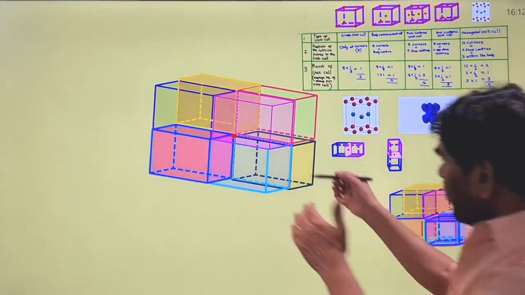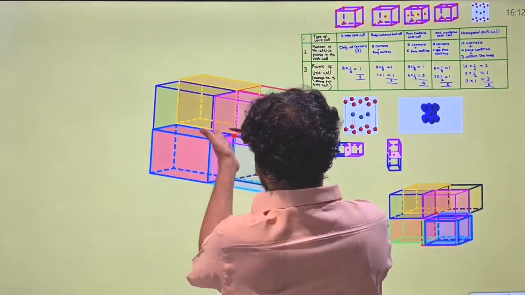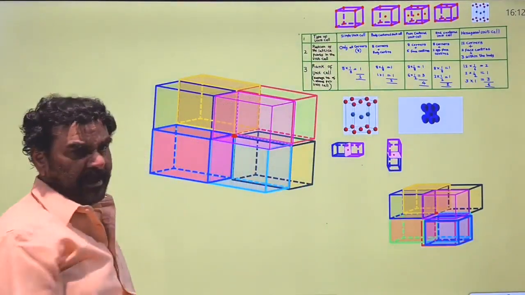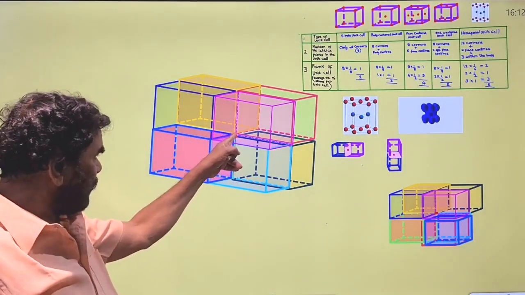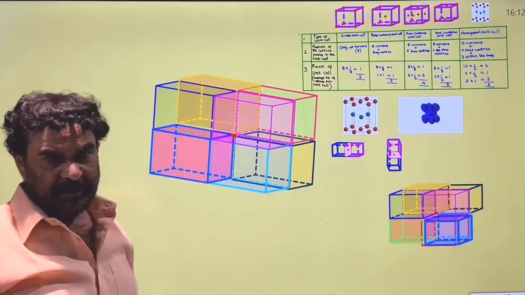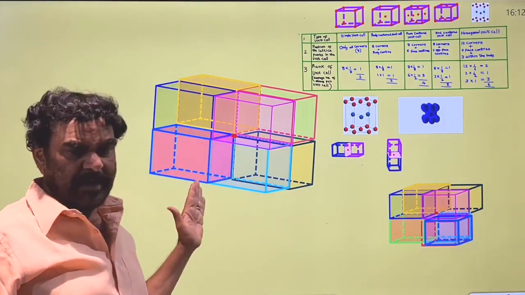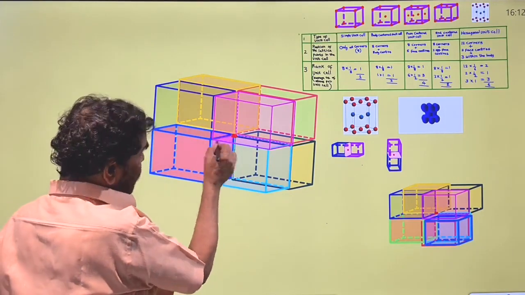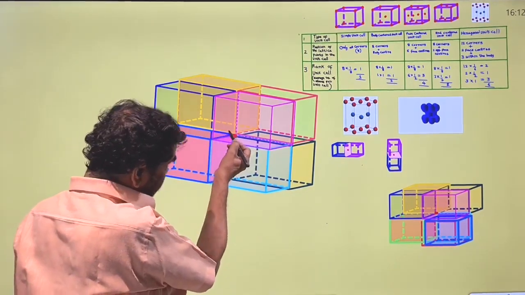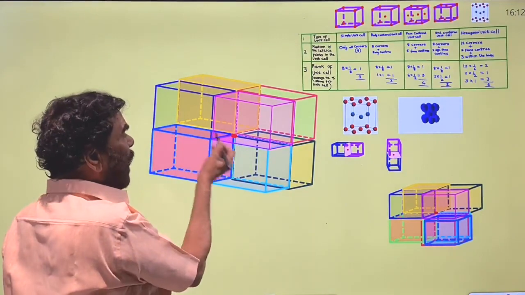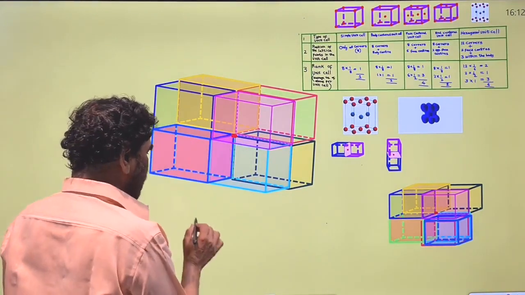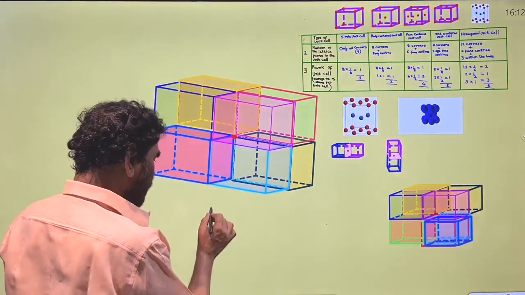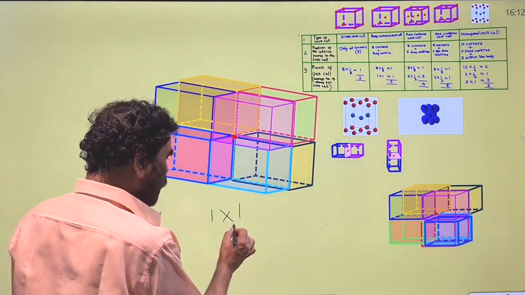So it is involved in the formation of this and the top 4. Its actual contribution as a corner lattice point, its part in the formation of the one unit cell, is 1 into 1 by 8.